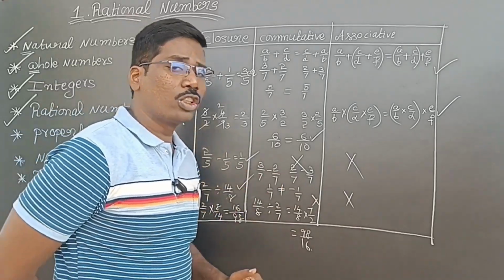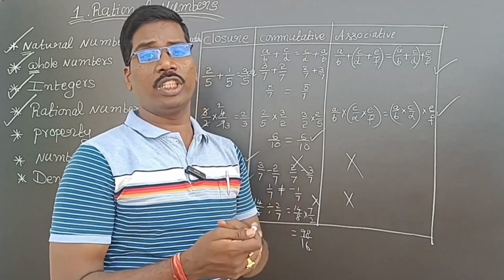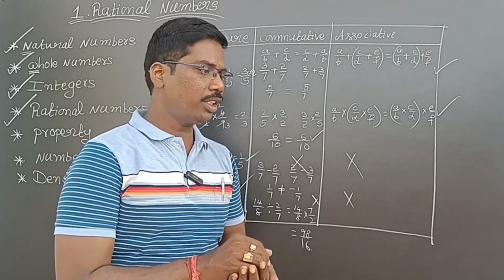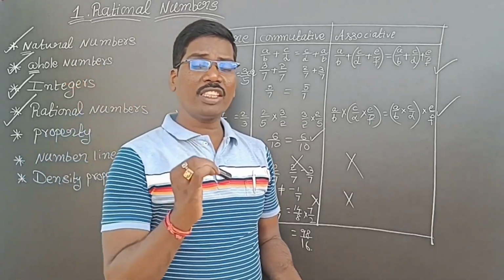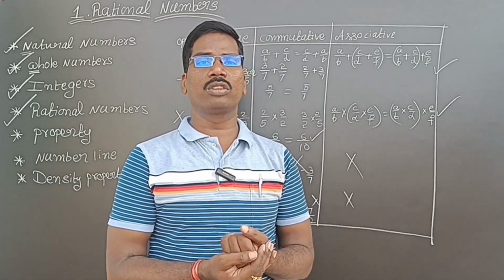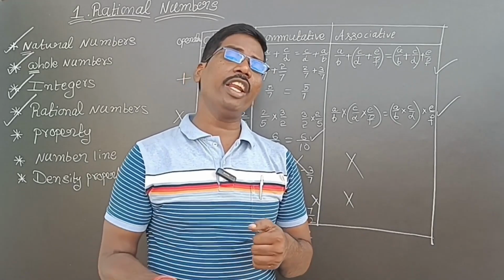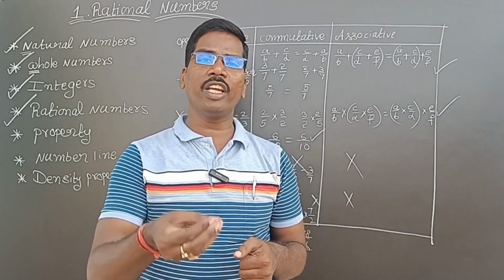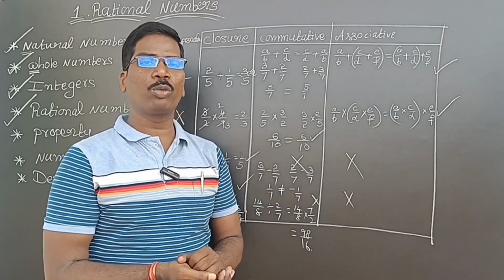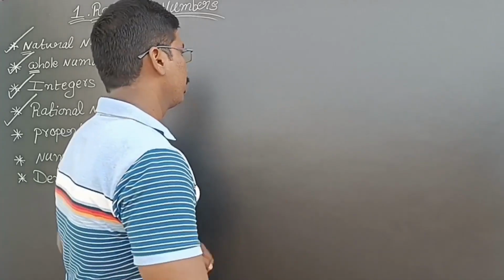So these are called closure property, commutative property, and associative property. And what are the next two things? Existence of identity. Existence of identity means, if I take any rational number and add any number to it, I have to get that same rational number again. That is called the identity property. So now we will discuss identity property and inverse property. Then after that, distributive property. Okay, now identity property.